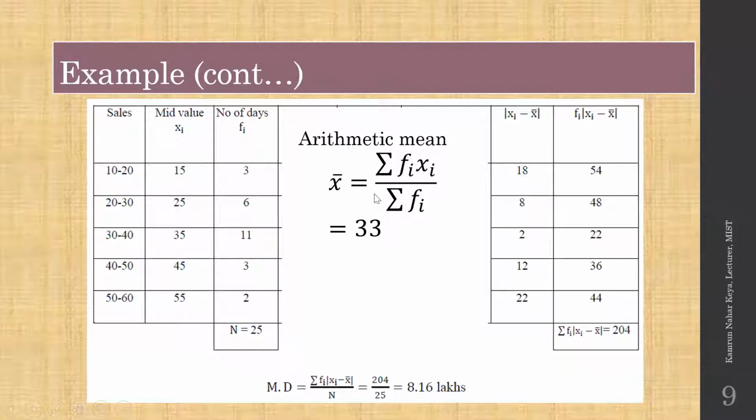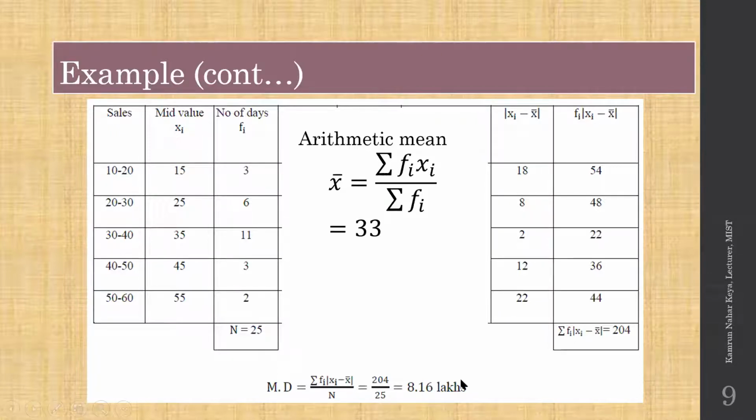Use the previous formula to find it, and then subtract it from each mid value, multiply with the frequency, and add 54, 48, 22, 36 and 44. After adding all this you get 204, and the formula is the summation of fi times modulus of xi minus x bar, divided by n. This n is our total frequency. You divide it, and then you get the result 8.16.